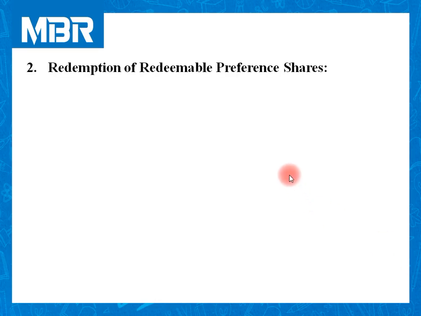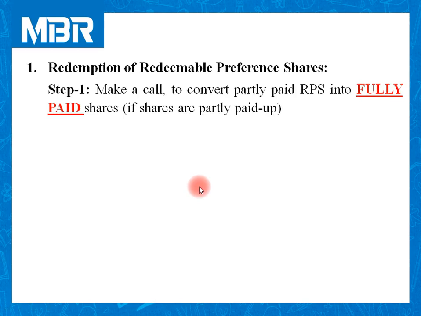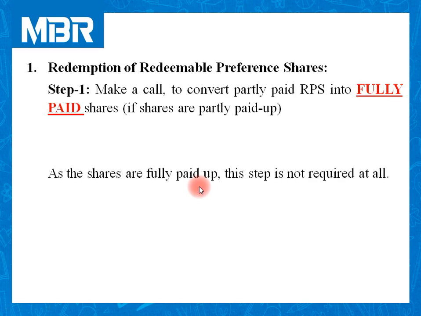So without wasting much time, we will directly enter into the first step of our redemption process. The first step of our redemption process is making a final call on RPS. As the shares are fully paid up, you can check the liability part of the balance sheet.